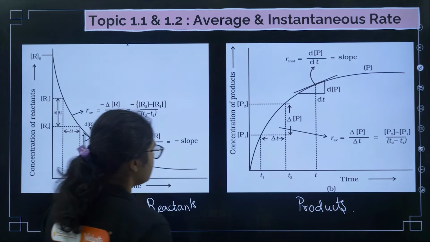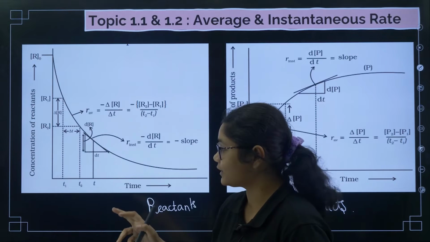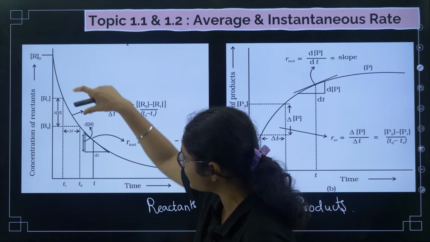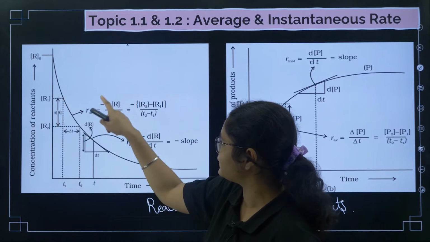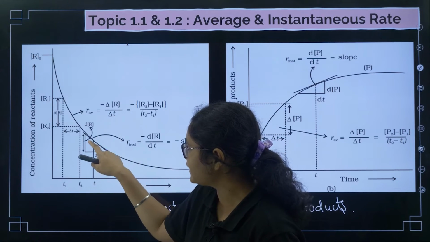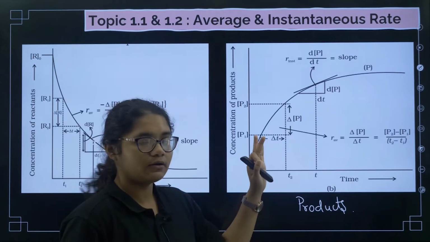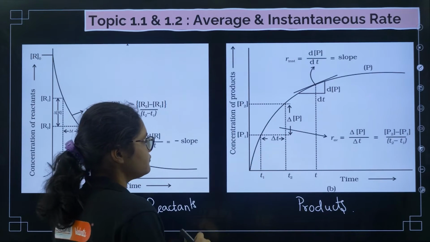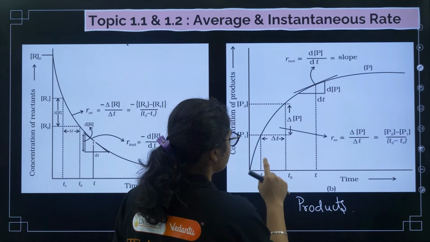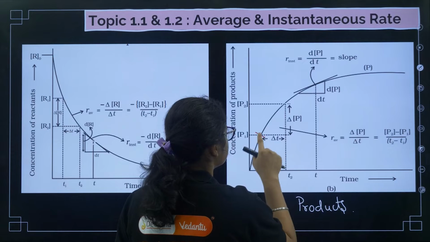Okay, now if you want to see average rate, you can measure for a particular time interval. So you can see for T1 to T2, if you measure in this particular time interval, we can calculate the average rate. Next, if you want to calculate instantaneous rate at a particular instant, you can calculate. Similarly, you can do it for the product graph. So if you see here at particular T1 and T2, here and here, okay, I'll mark it. Okay, so this is R1.